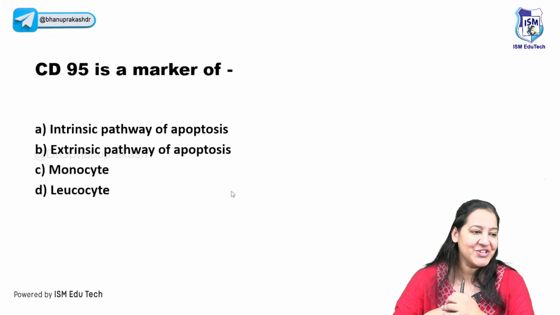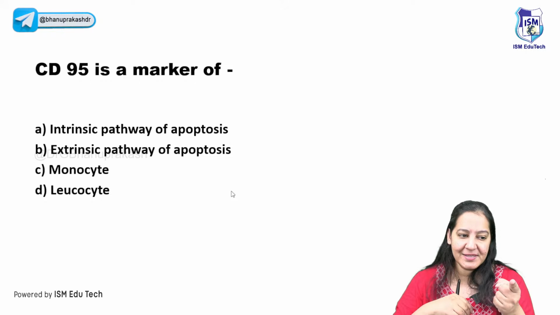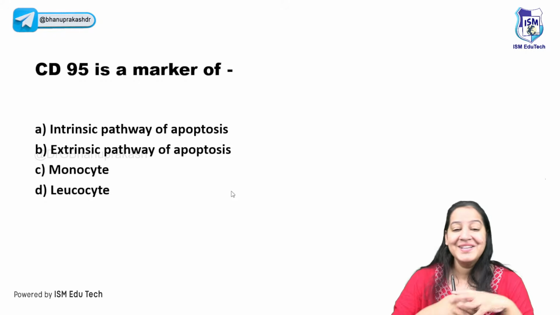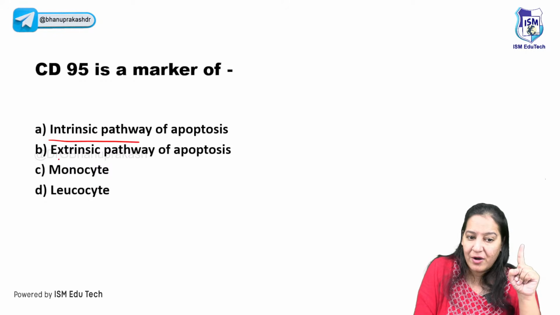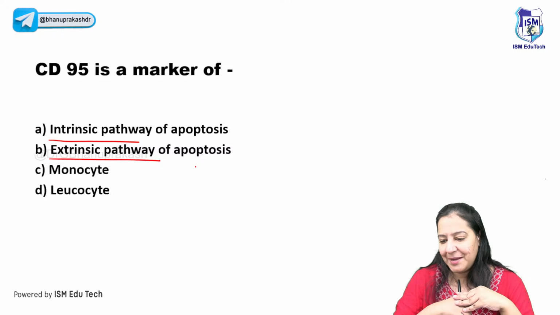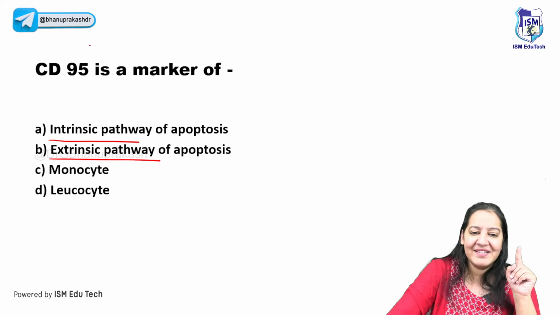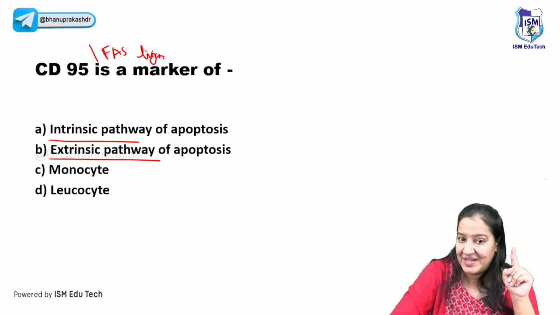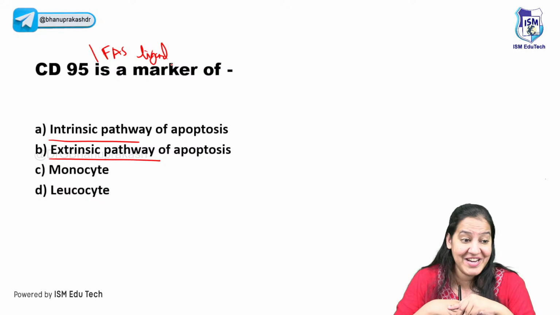So the first question is in front of you. This is a question from the last to last year FMGE exam. CD95 is a marker of. Is it the intrinsic pathway or extrinsic pathway of apoptosis? Someone is saying B, someone is saying A. Why are you confused? CD95 is another name given to FAS, the FAS receptor, the death receptor.